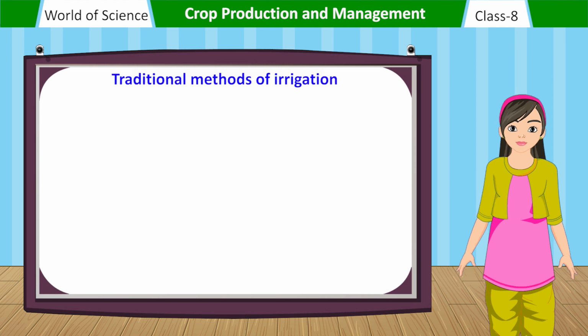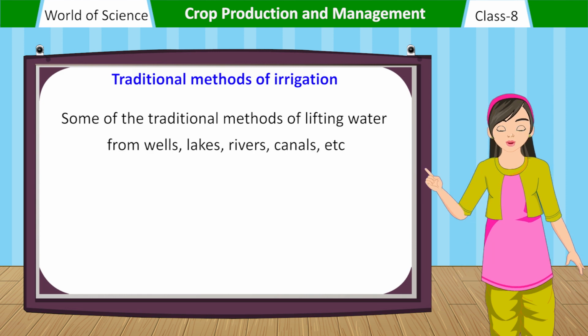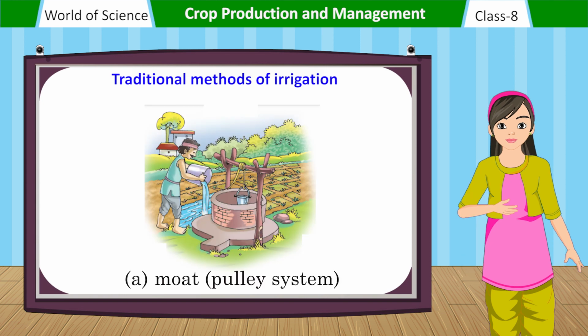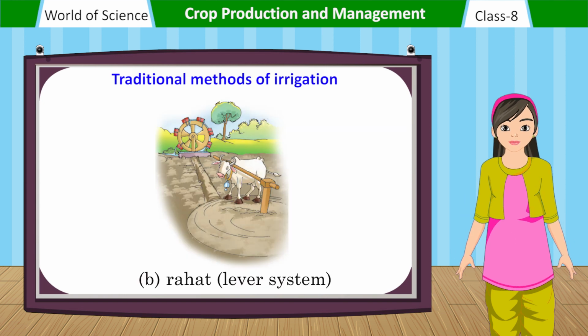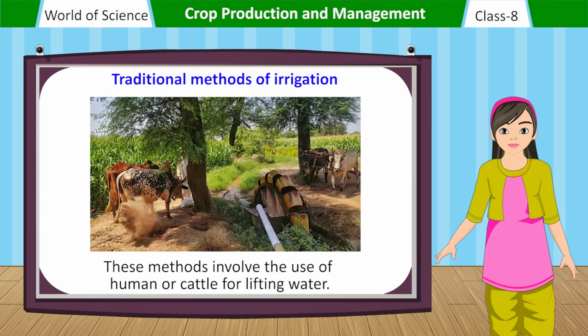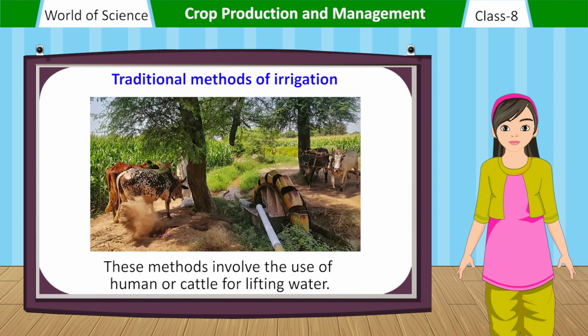Traditional methods of irrigation. Some of the traditional methods of lifting water from wells, lakes, rivers, canals, etc. are as follows: moat, pulley system; rahat, lever system; chain pump; dhekli. These methods involve the use of human or cattle for lifting water.